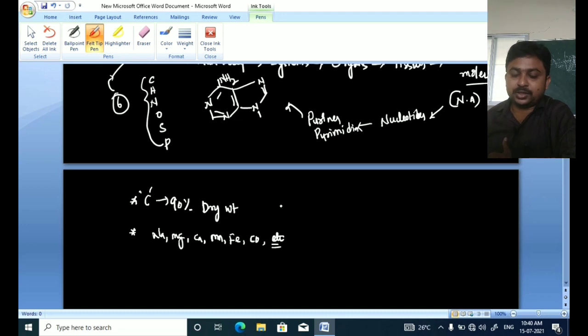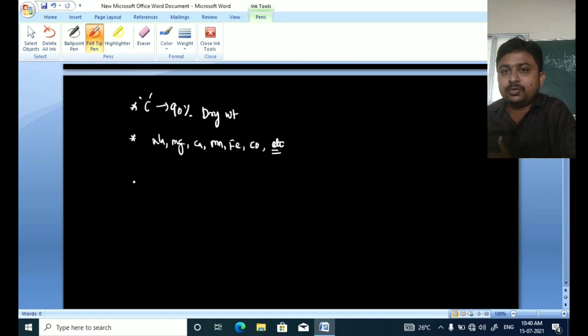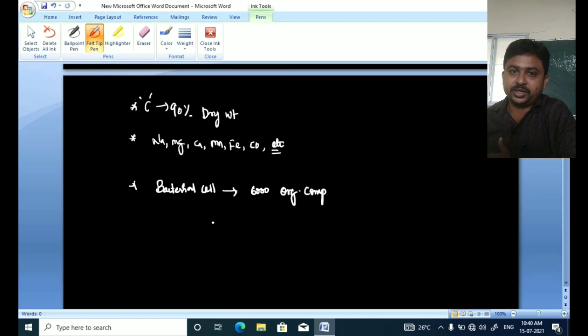Then coming to a bacterial cell, a single bacterial cell contains 6,000 organic compounds. Assume how many types of cells are present in our body.